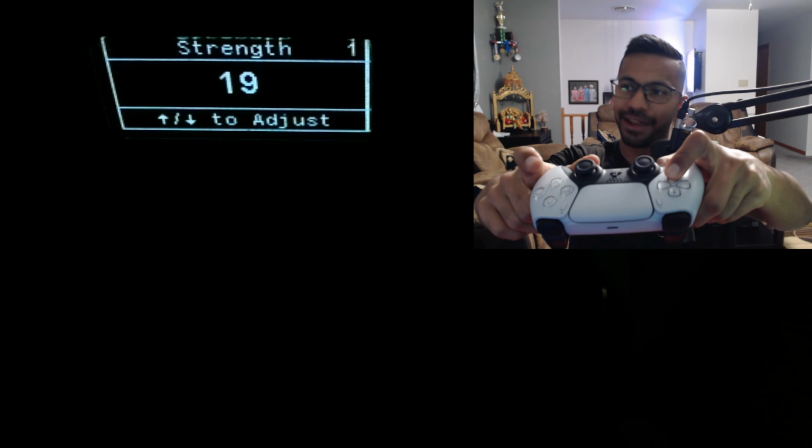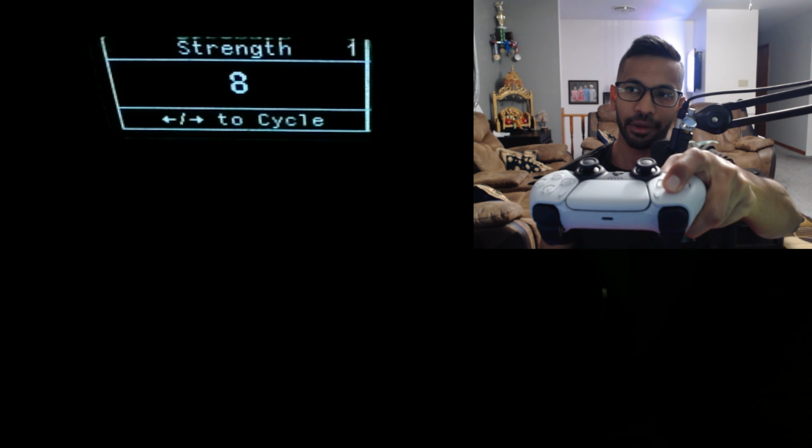So if you did want to use it, you just use up or down on the D-pad to increase or decrease your strength value, right? The recoil is simple. If you leave it at 0, all your guns are going to shoot like normal. Soon as you press up on the D-pad and increase your values, it's going to bring the gun level, all right? It's never going to be perfect. It's just there to help you a little bit, okay? So set that up however you guys want.